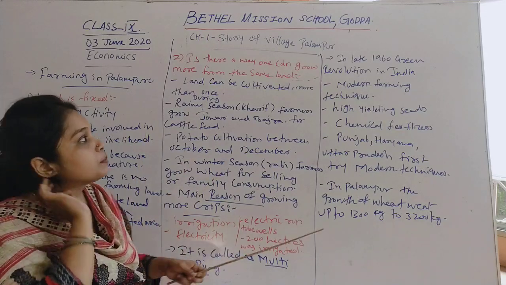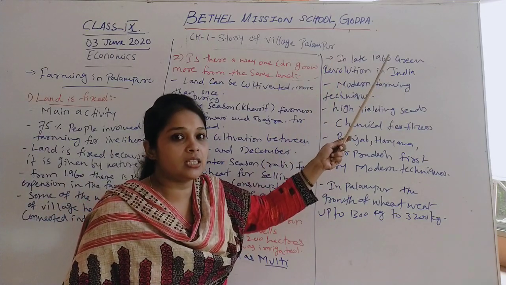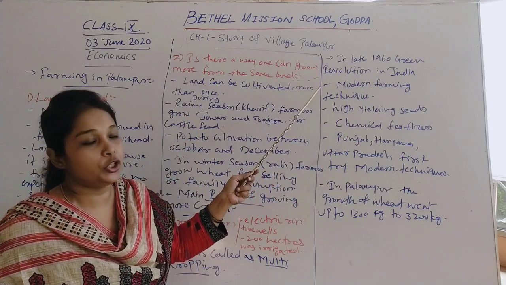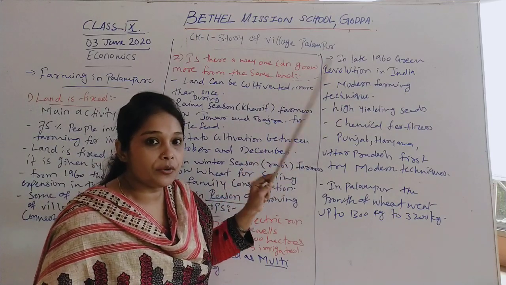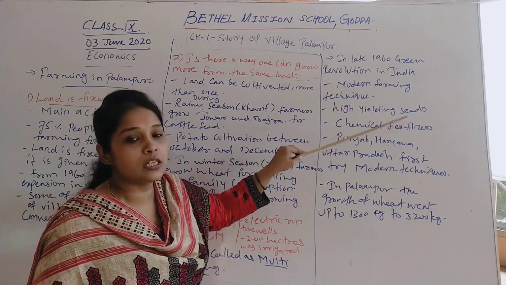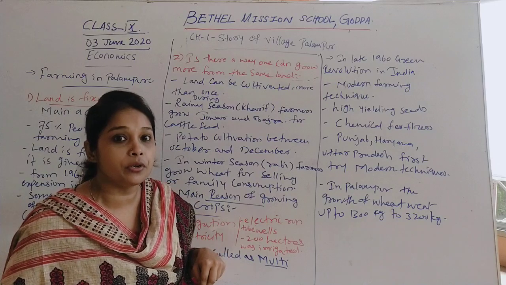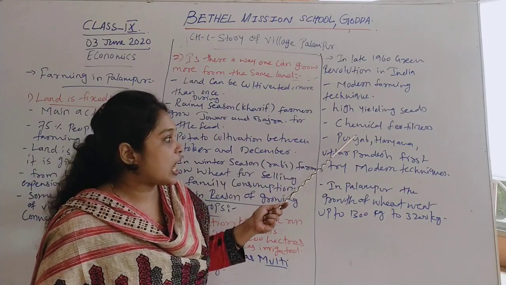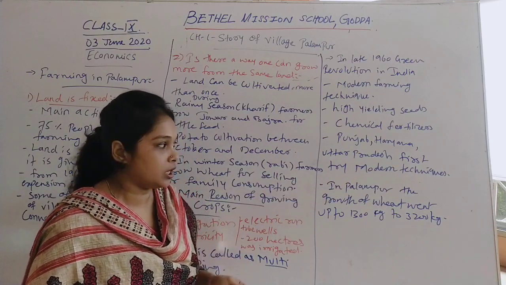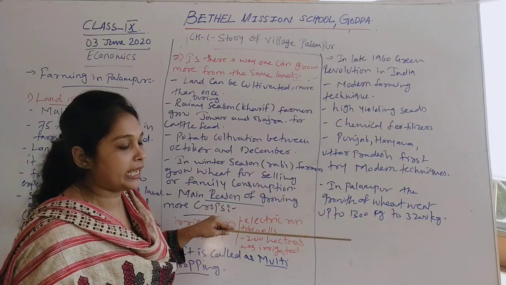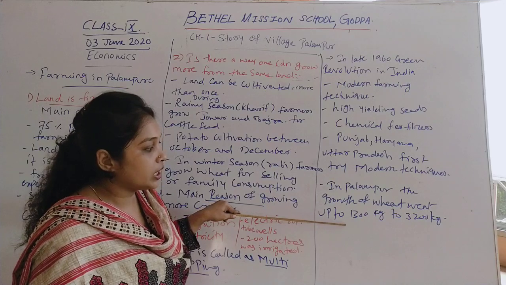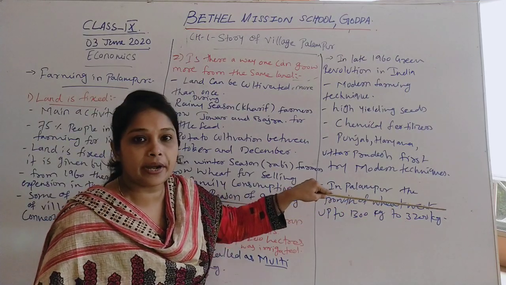Now this multiple cropping became possible in late 1960 when there was a green revolution in India. In that green revolution there was an introduction of modern farming techniques. High-yielding seeds and chemical fertilizers were used to increase the production of food grains in India. Punjab, Haryana and Uttar Pradesh were the first states to use these modern techniques. In Palampur also they used the same techniques, and there was an increase in the growth of wheat from 1300 kg to 3200 kg.